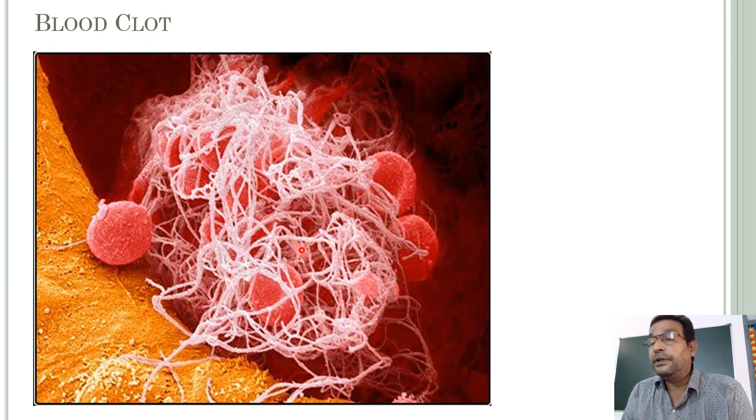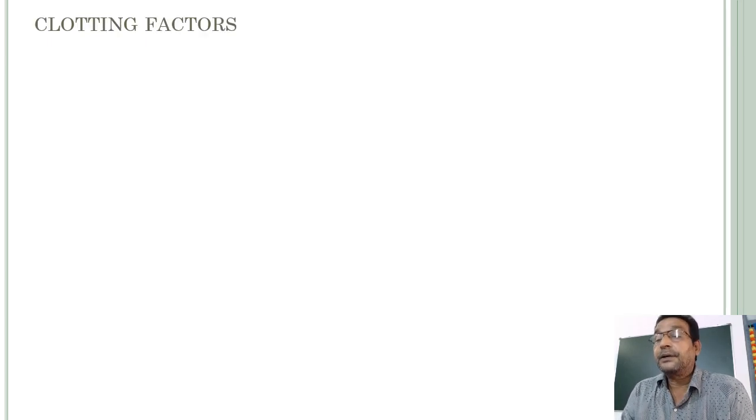This is RBC, and these are WBC, in these white colored fibrin fibers. Platelets are all entangled as well. Finally, the blood clot is formed. Okay, this is the diagram of a blood clot.